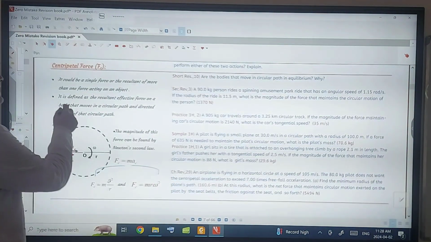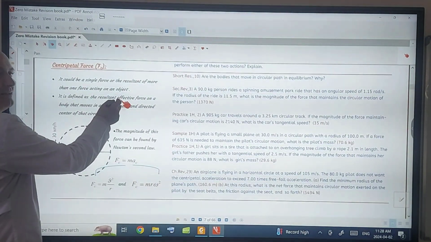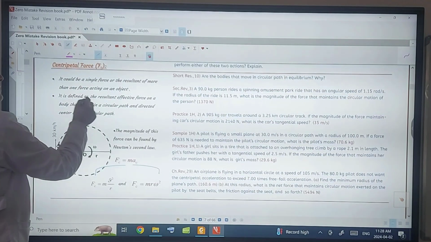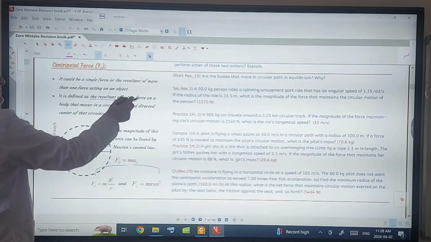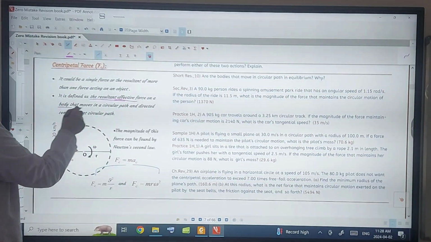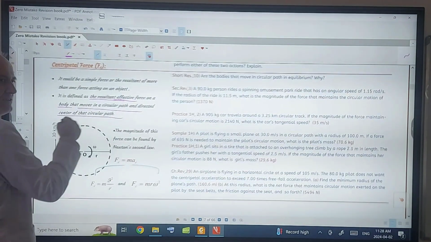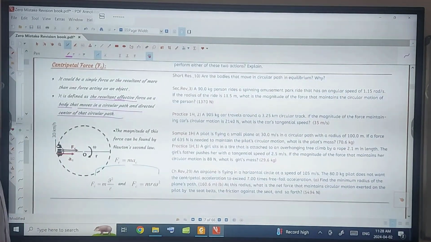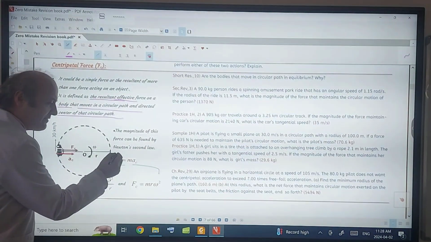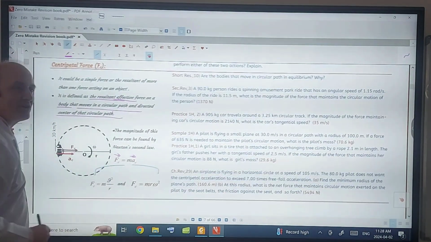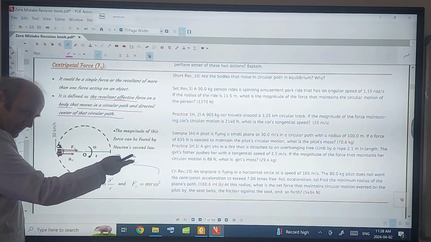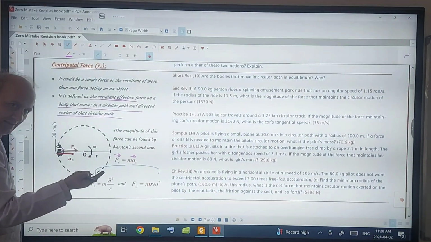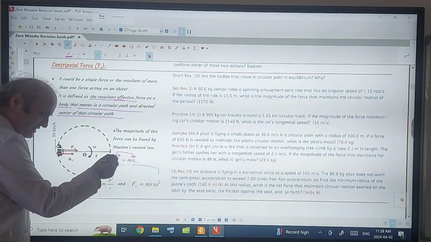Or it could be a resultant, meaning more than one force, a resultant effective force on a body that moves in a circular path, directed to the center of the circular path. Yes, because Fc and Ac, according to Newton's second law, must have the same direction. Because when you multiply a vector by a scalar, the result is a vector again. These two vectors have the same direction.